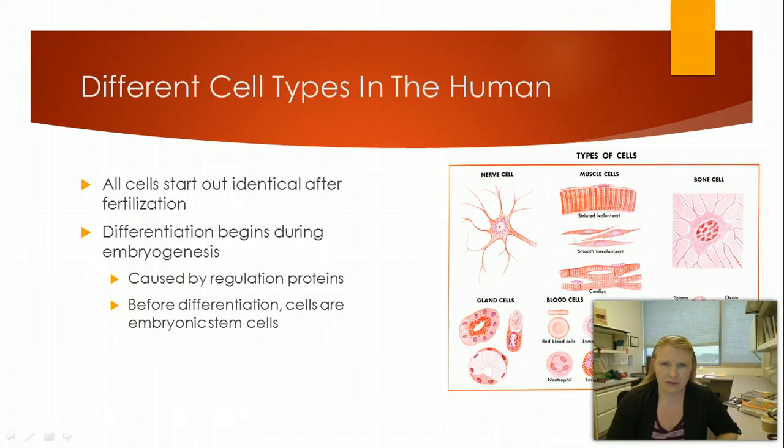I don't care if you know which specific genes, but just be clear that you understand that that's how that works. And that's actually why we can't just regrow organs when we need them, because we aren't quite sure how to get these cell types that we need in the specific way. And this is all done through the regulation of proteins. And before this differentiation, these cells are all known as embryonic stem cells. And this is where we get into that argument about stem cells and how they can be used.